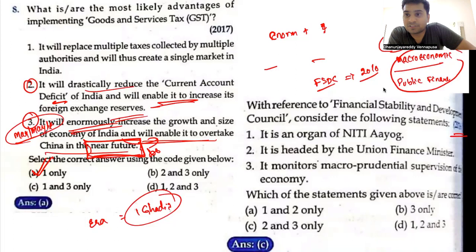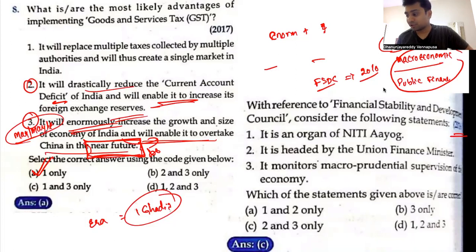For example, inflation is a macroeconomic parameter. For example, unemployment is a macroeconomic parameter. For example, COVID vaccination is a macroeconomic parameter. Why is the COVID vaccine a macroeconomic parameter? Because every Indian has to get vaccinated. Even if some people are missed in vaccination, the disease can come back. It can spread even if one person is missed. That is called a macroeconomic parameter. So on the larger scale of the country, it will have an impact. Those things will be discussed by the Financial Stability Development Council, right?